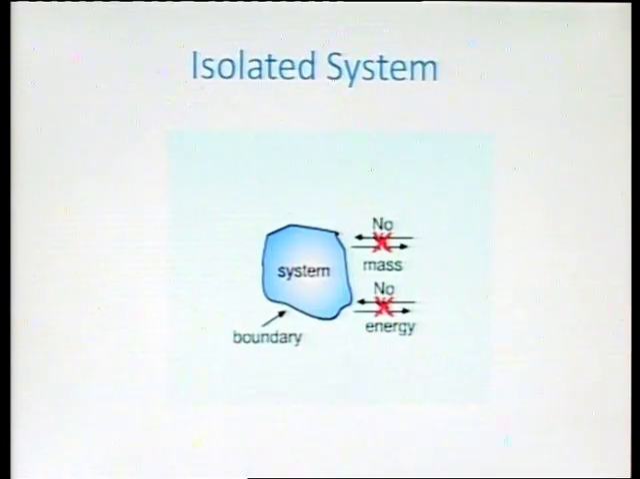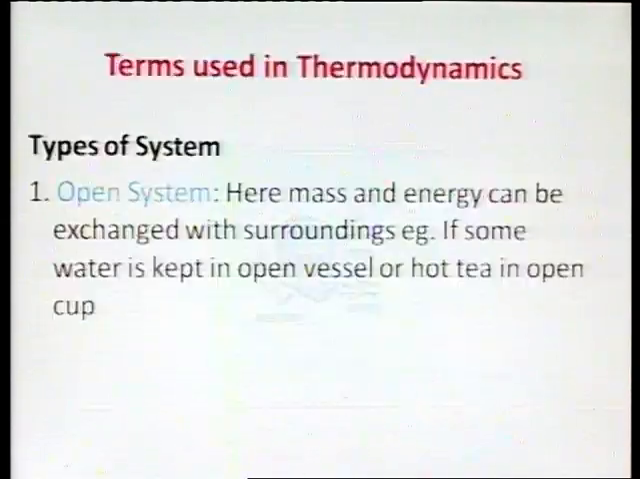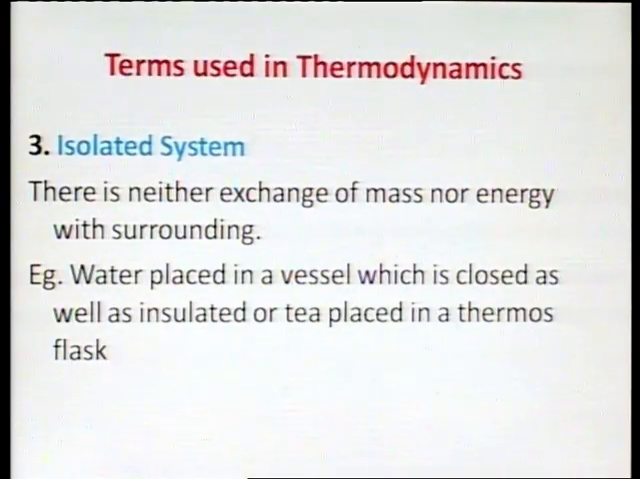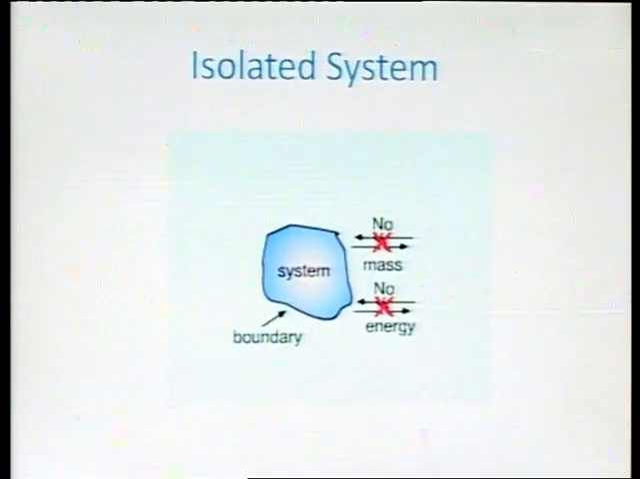So, we have three types of system as we have seen. The first is the open system where both mass and energy can be exchanged. The second is a closed system where only energy is exchanged with the surrounding and no mass is getting exchanged. And the third type is the isolated system in which neither mass nor energy is being exchanged with the surrounding. So, these are the three types of system that we have in the universe.